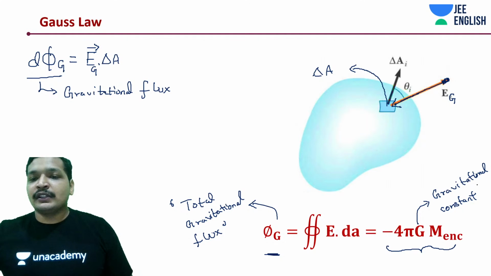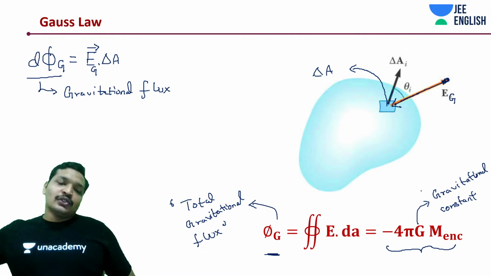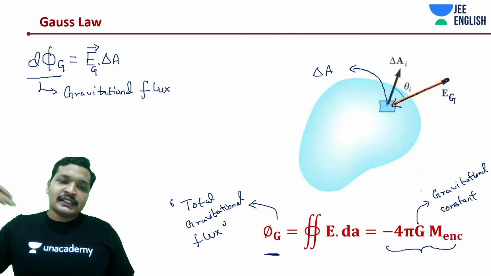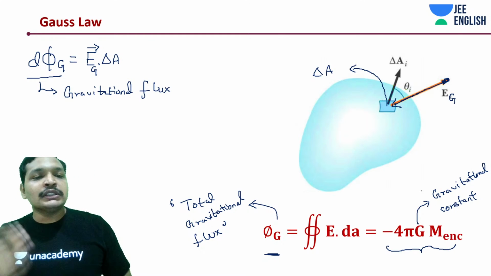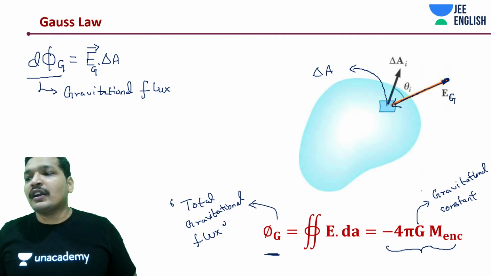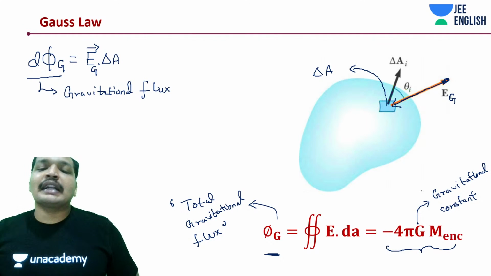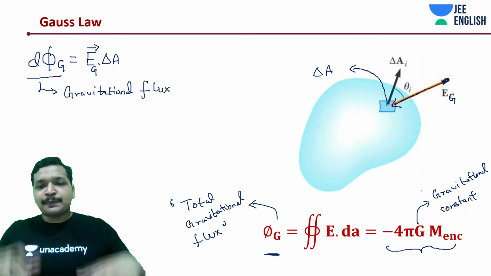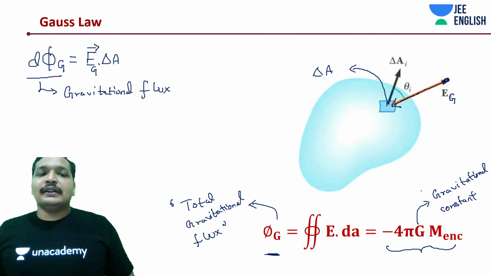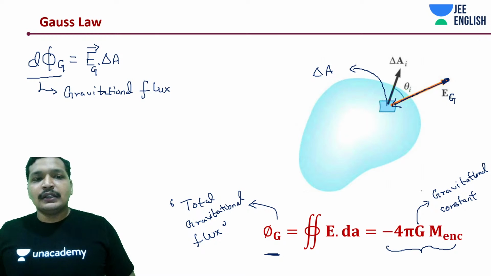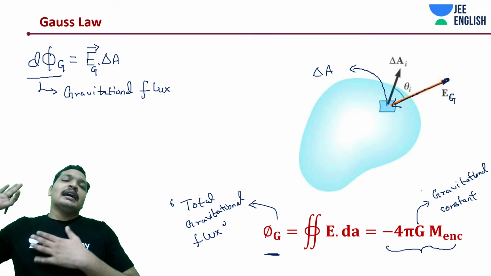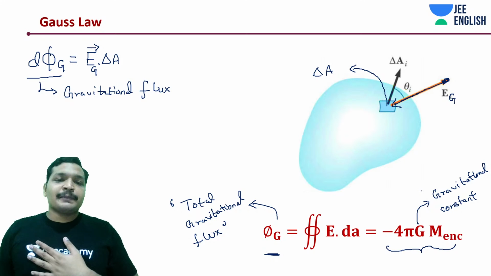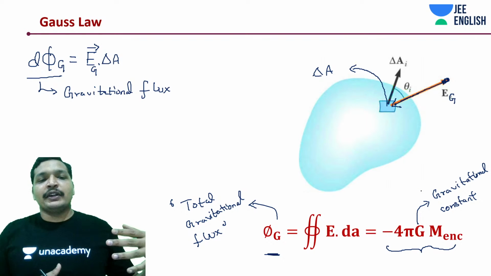That's why I've drawn the sign in this direction. Through a mass, flux is always going to enter. Why? Because gravitational force is an attractive force. It always pulls you towards it. Earth is pulling you towards its center, and any astronomical body in space is pulling another body.